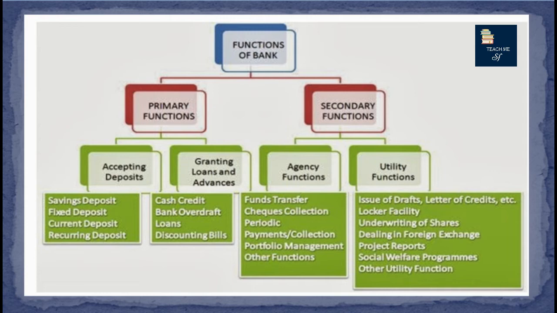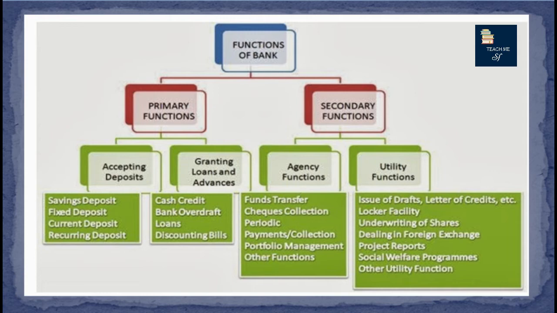The third form is the current account. Current account is the account that is opened by businessmen, and these accounts are basically for business transactions only. Here there is no limit for the number of withdrawals in a day, and the amount can vary in lakhs for the transactions. The fourth type is the recurring deposit.